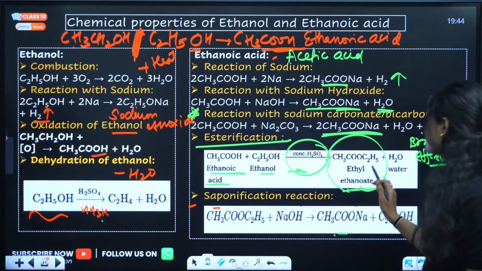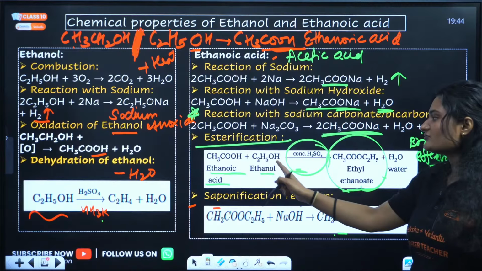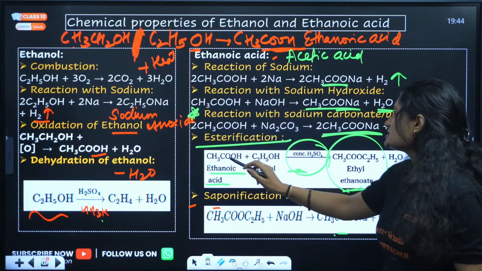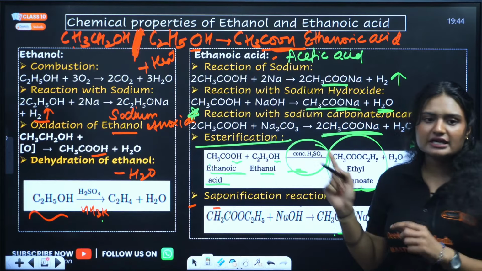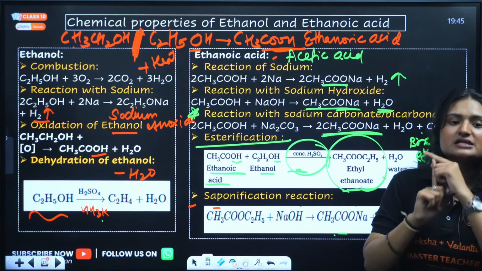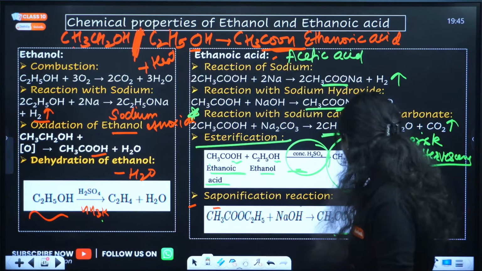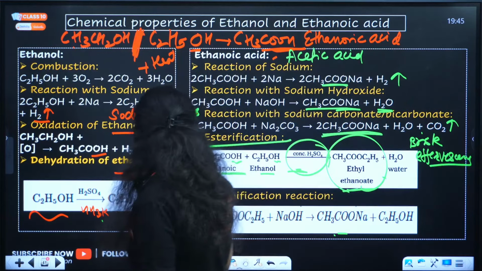This is an ester. CH3COOH and C2H5OH, we will get CH3CO, this OH will get removed and the H from the ethanol will get removed. Let me draw it for you actually.